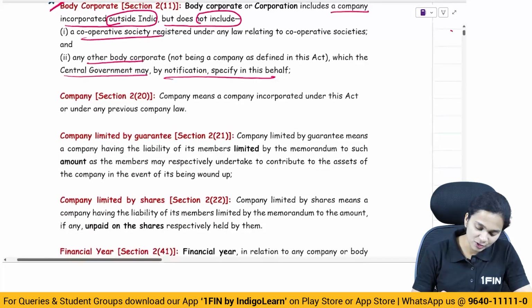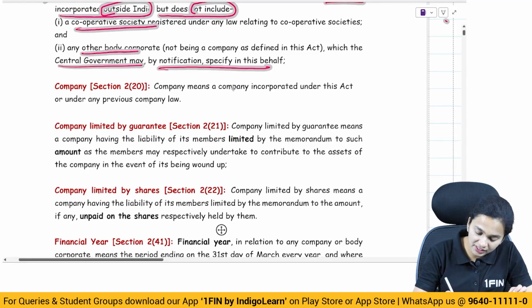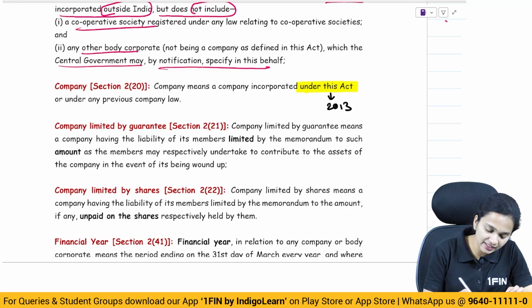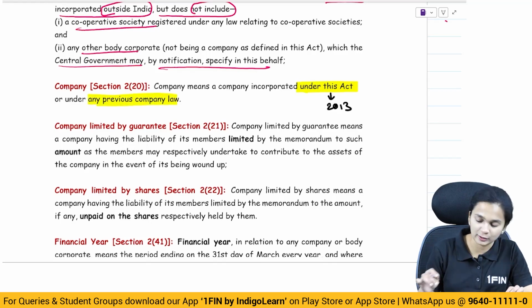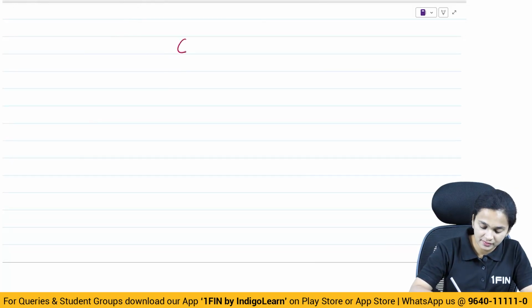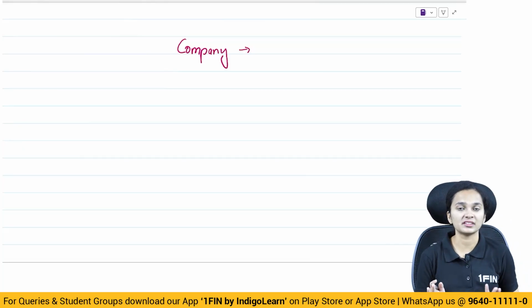Then comes the definition of company. What is a company? Company means a company incorporated under this act, or under any other previous company law. What is a company as per the Companies Act 2013?